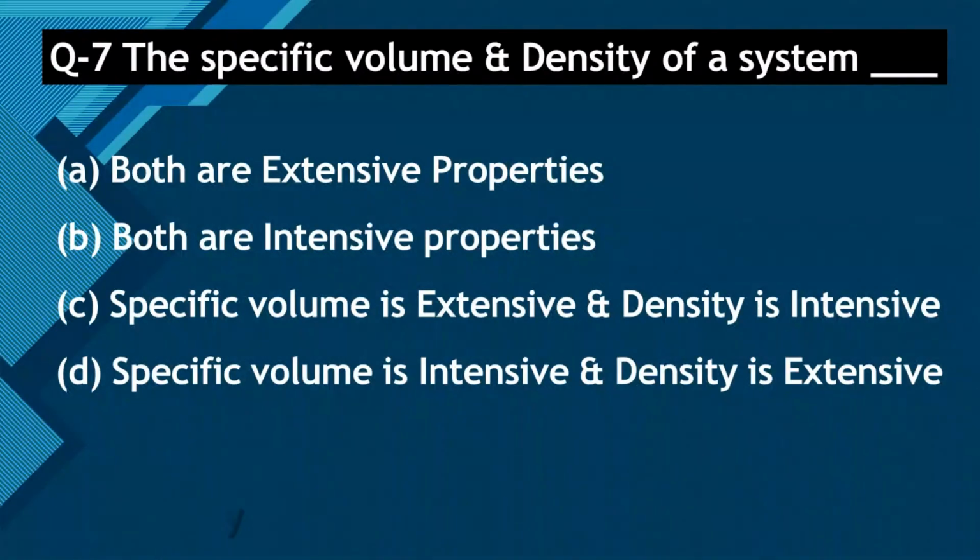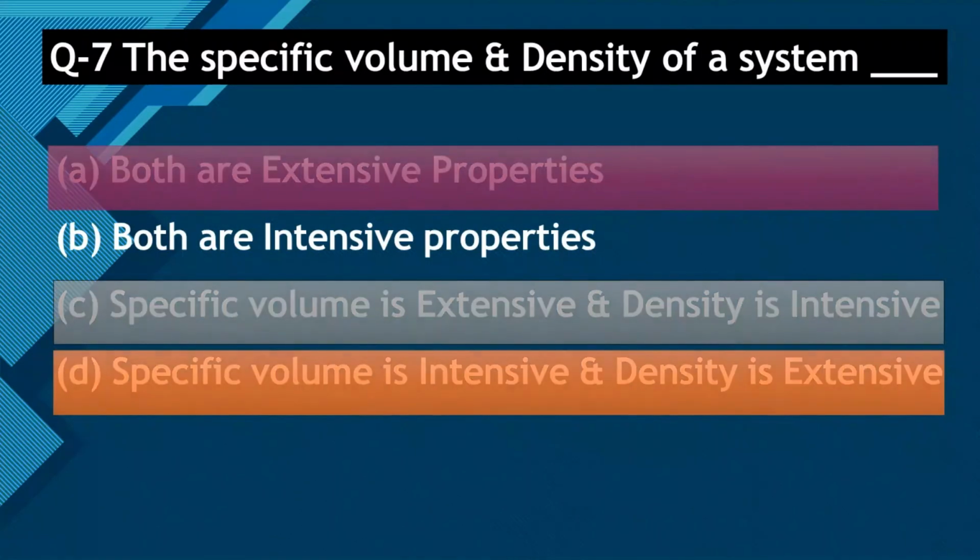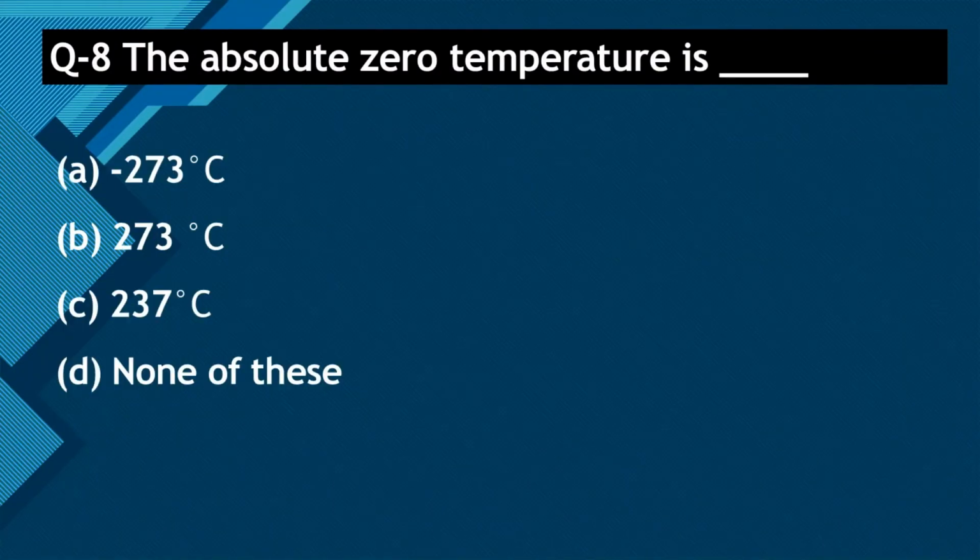Specific volume is the ratio of volume divided by mass, and density is the ratio of mass upon volume. We know that the ratio of two extensive properties is an intensive property. So the right answer is option B, both are intensive properties.